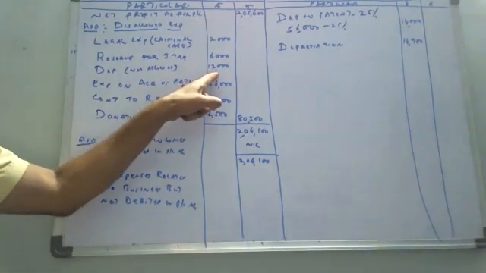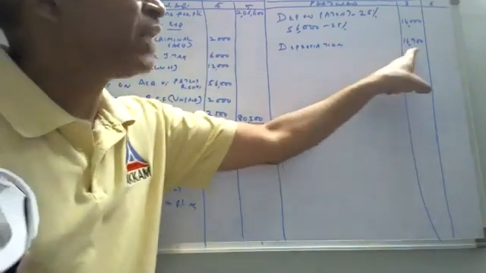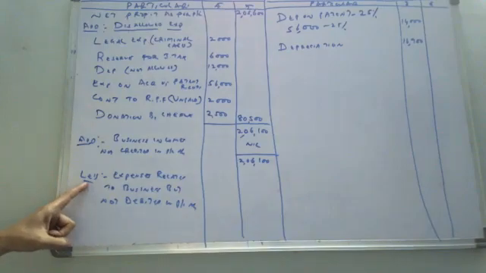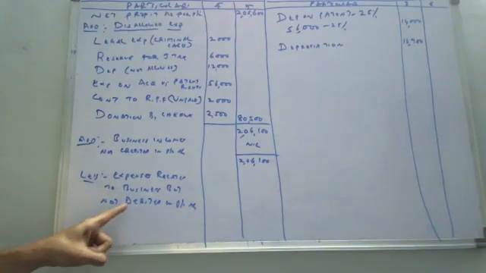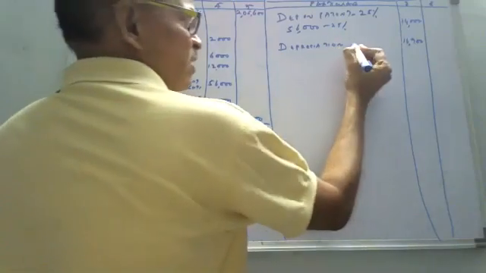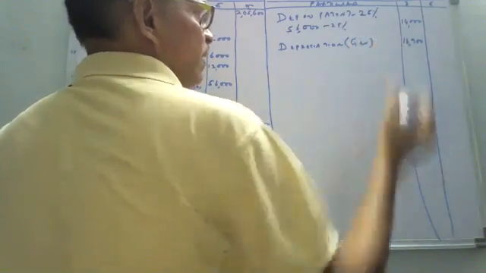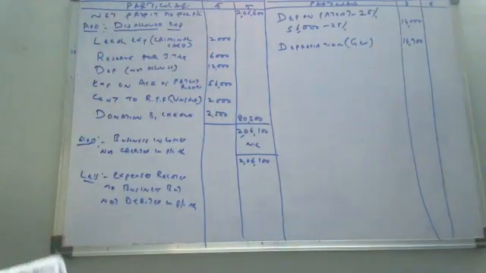We added it, but this is allowed but not debited in the P&L account, so we have subtracted it under less. When expenses are not debited in the P&L account, it is called general depreciation, other than the patents. Okay. Next.